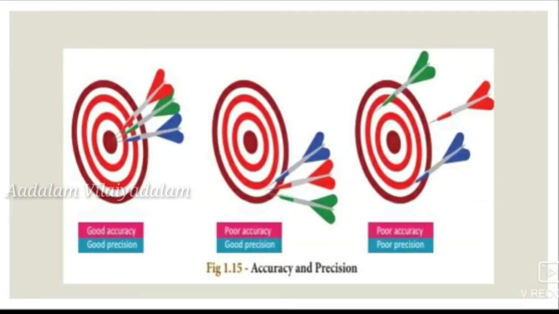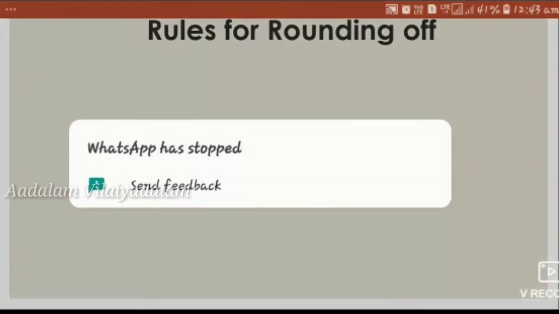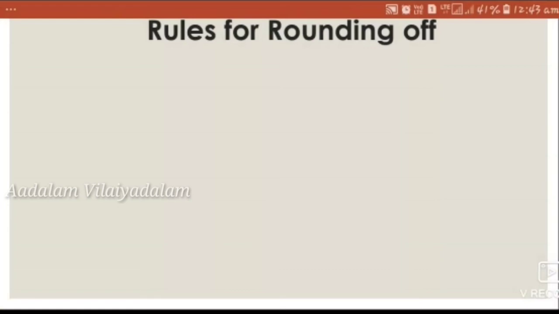And next we learn about approximation. Approximation is the process of finding a number which is acceptably close to the exact value of the measurement. That is, in mathematical calculations we find the approximated value. The approximated value is mainly obtained by rounding off.